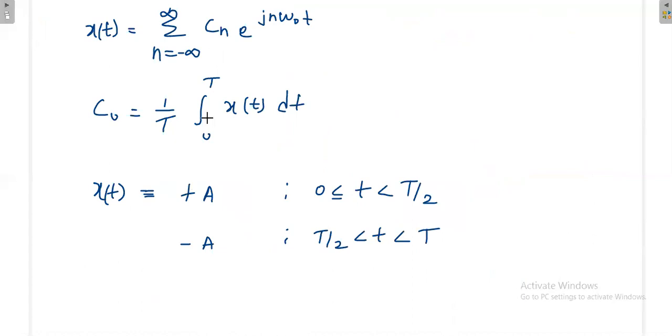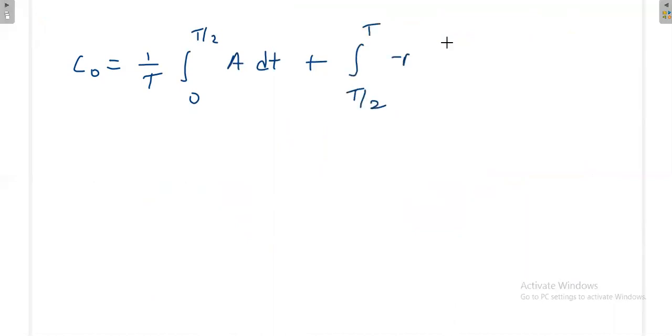That value I will substitute here. So C naught is equal to 1 by T, integration from 0 to T by 2 of A dt plus integration from T by 2 to T of minus A dt.